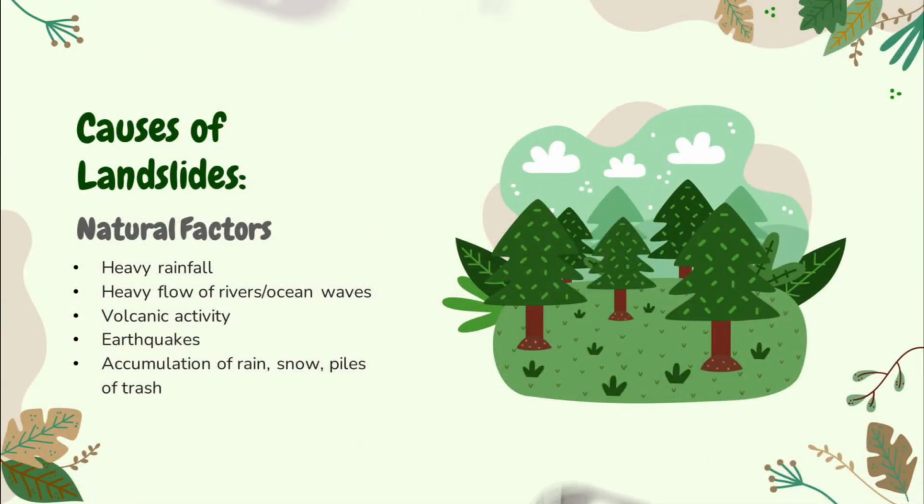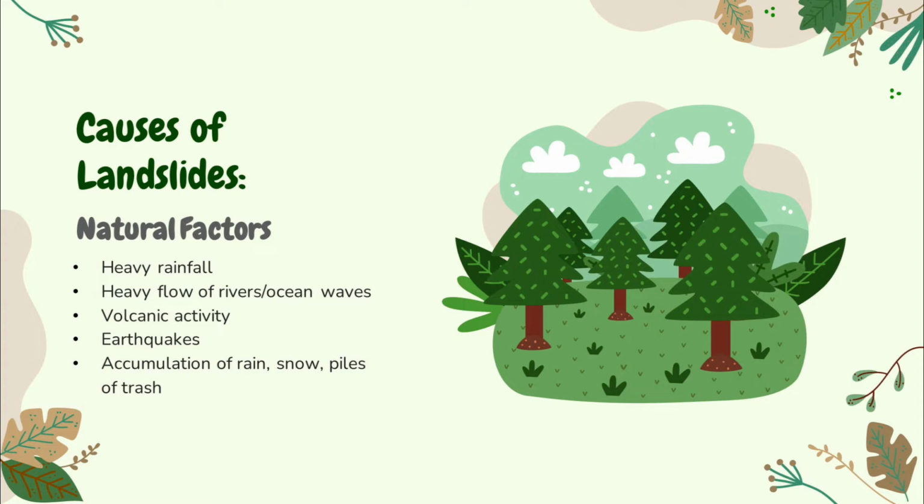One of the natural factors is soil erosion caused by heavy rainfall, rivers or ocean waves that have a heavy flow of water hitting the ground, making the ground steeper. Furthermore, cliffs that have few trees will be eroded more easily. Next is volcanic activity. Volcanoes can create ashfall, heavy rain, and dust flows. Landslides due to volcanic eruptions contain hot lava. Earthquakes cause vibrations in particles, rock, and soil, which can cause landslides.